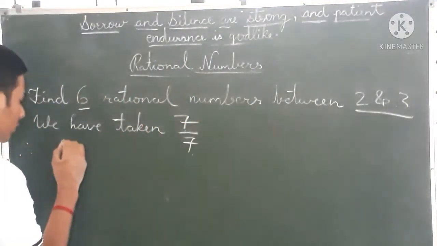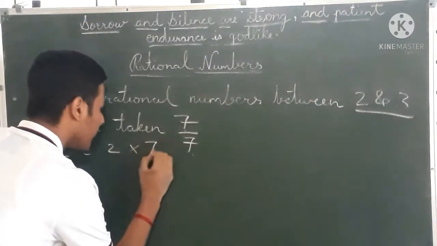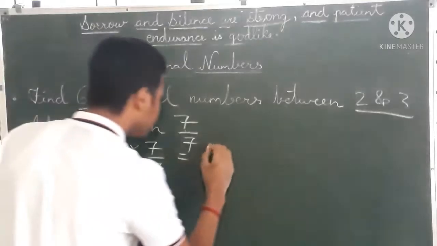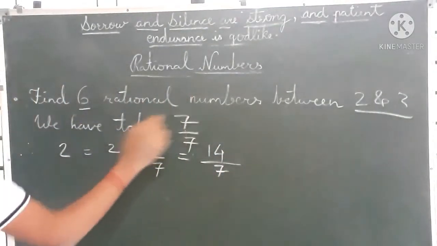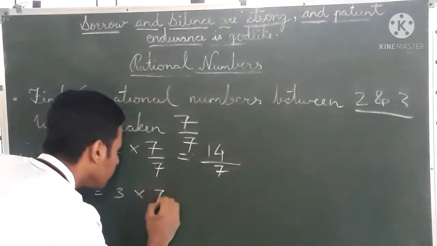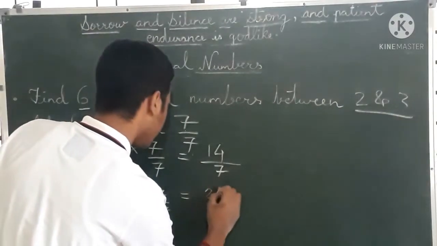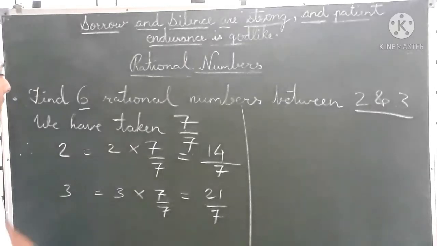Therefore, 2 equals 2 into 7 by 7. So 7 2s are 14, and 7 as it is. Similarly, 3 equals 3 into 7 by 7. 7 3s are 21, so 21 by 7. So here is the answer.